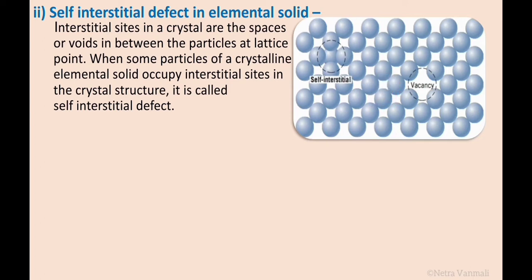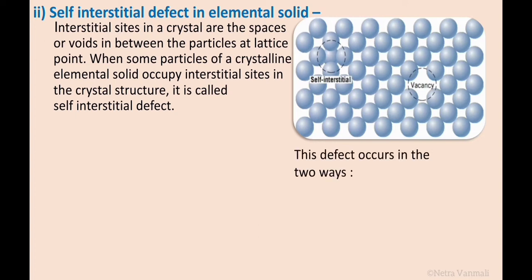So when the particles of a crystalline elemental solid occupy the interstitial site, as shown in the diagram, then such a defect is called a self-interstitial defect. A particle leaves its original site and occupies the interstitial site in the same crystal.